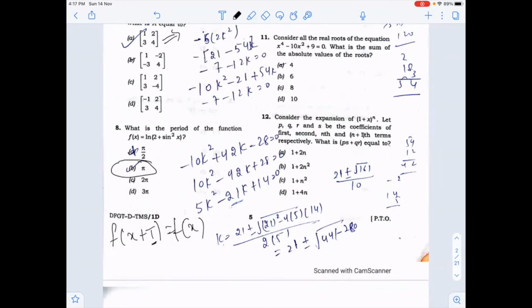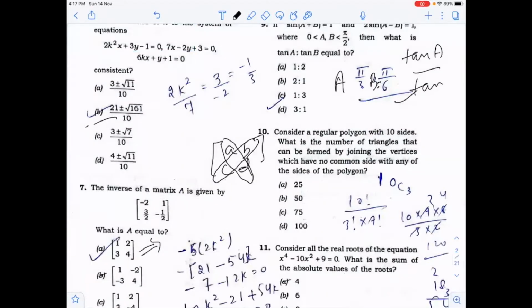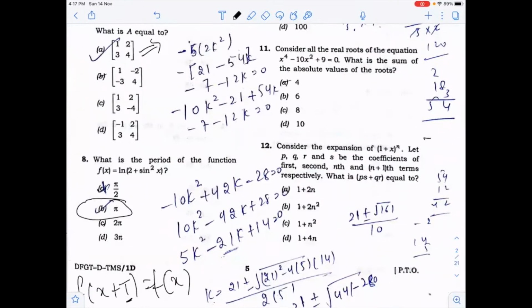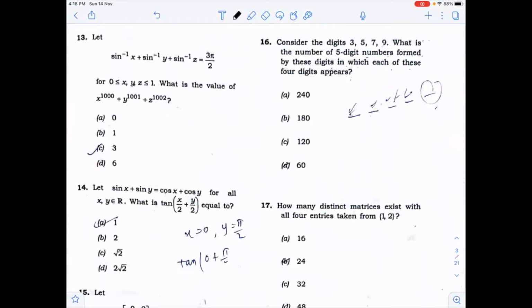And in the 12th question, you know that in (1 plus x) to the power n, the general formula for the term will be T(r+1) is equal to nCr x to the power r. So here P, Q, R, S are the coefficients of the first, second, nth and (n plus 1)th term. You can find the coefficients of all the terms with the help of this general term formula nCr, and you can do the multiplication. Then you will get (1 plus n) square. The answer is C.